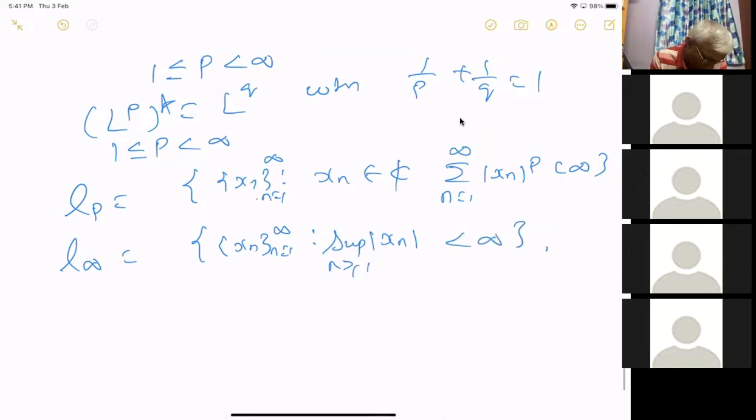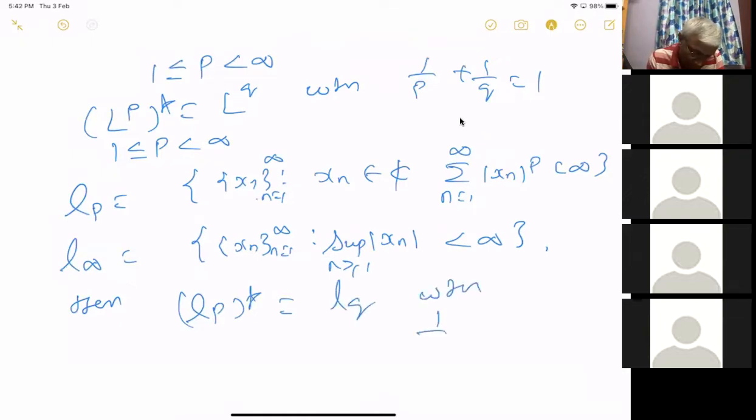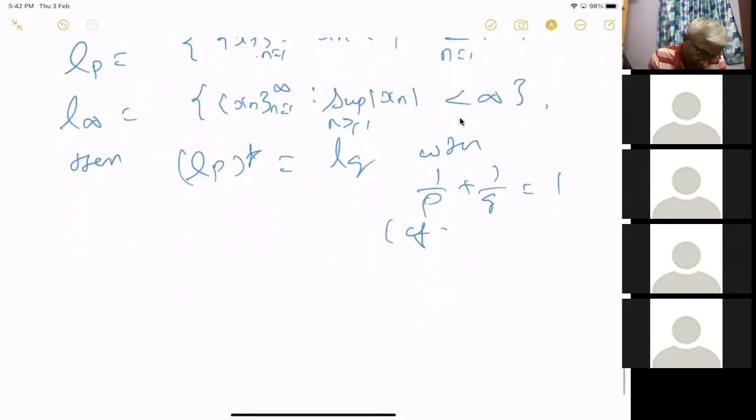Then lp star is equal to lq, where 1 by p plus 1 by q equals 1. So if p equals 1, q is infinity. This we want to prove.